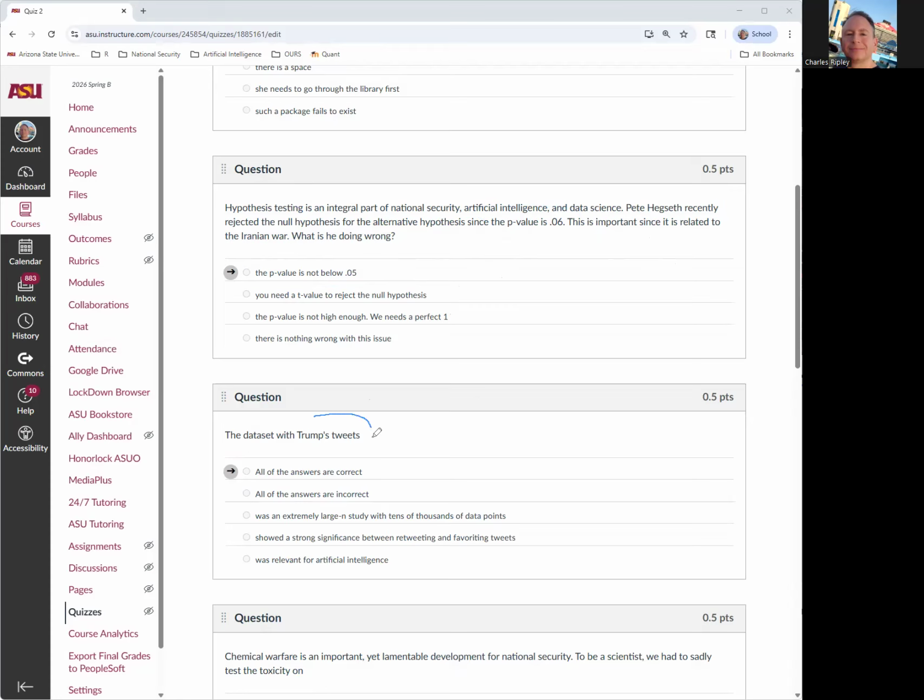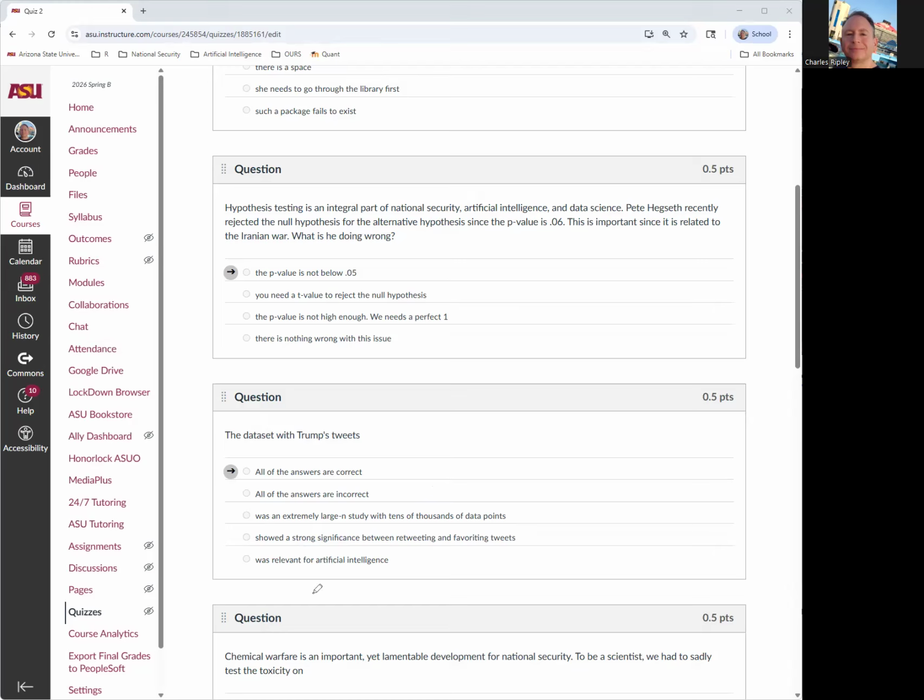Trump's tweets are interesting. On one hand, it's a huge data set, right? But it also shows a strong significance between retweeting and favoring tweets. That means if you're doing a campaign or propaganda for what's going on now, both sides in Iran and the United States, Ukraine and Russia, etc., try to use this propaganda so you can actually find what is better, what is more welcomed as a tweet and very popular with this kind of model.